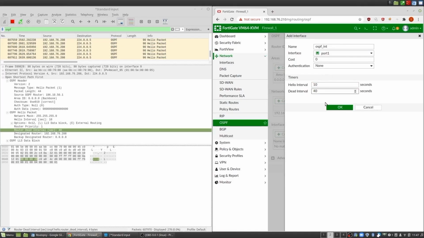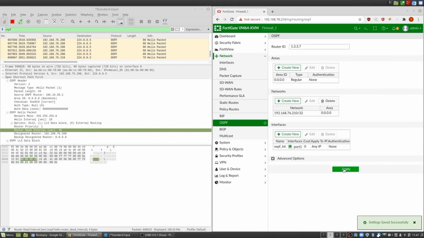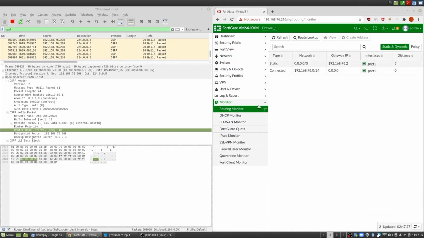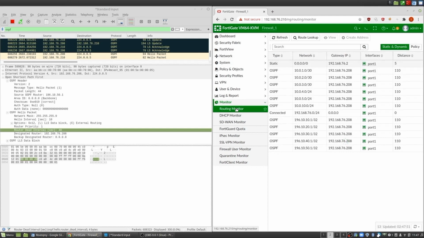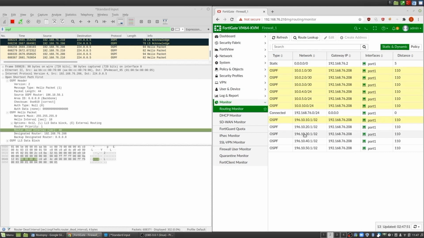Once we apply this configuration, you're going to see in the Wireshark there's going to be some OSPF conversation happening, and that's when the routing information is going to start sharing. It should take a second, and you're going to see some movement in the Wireshark capture, and then you can see the LS update packets sharing the routing information. It should take a couple of seconds, and then both routers would have shared the routing information. So let's give it a second, and let's see if the FortiGate has learned any new routes. There we go. We've learned a bunch of new routes. Pretty cool. We haven't really done anything malicious as such, but we've learned of new targets, and it's a more accurate way of enumerating targets.